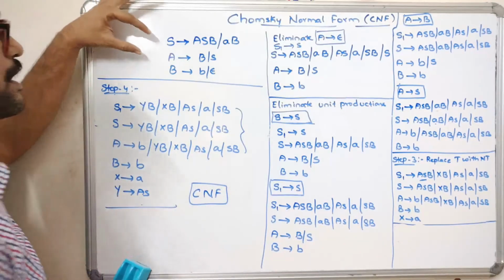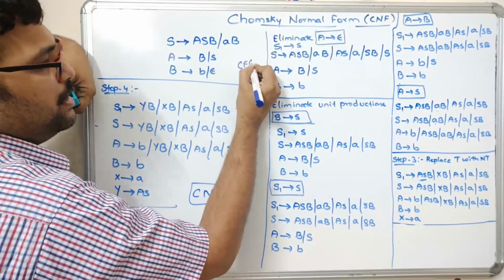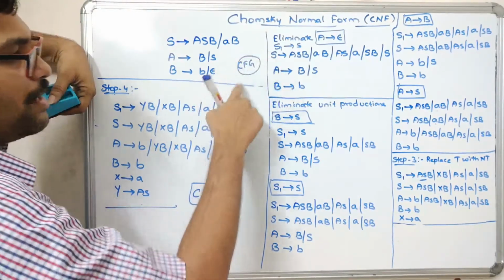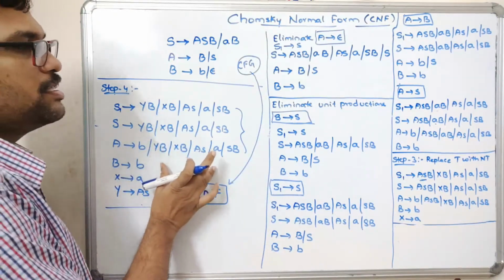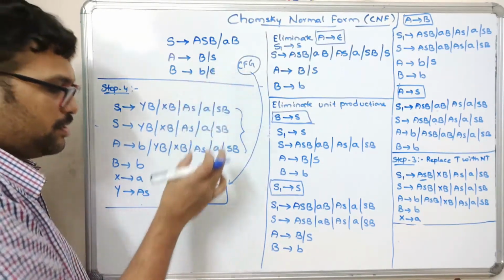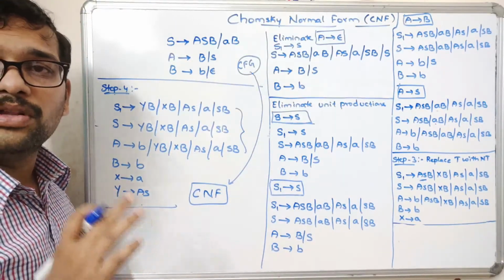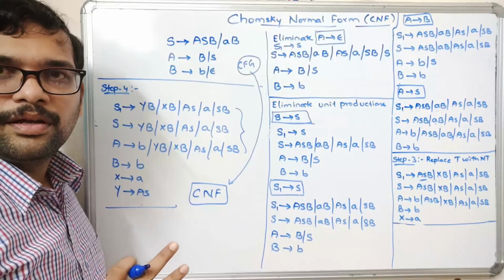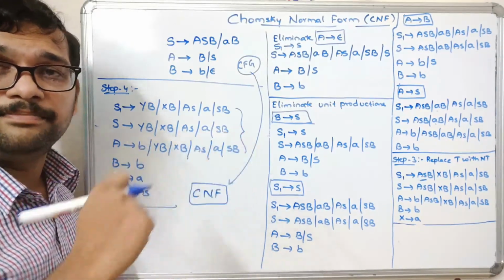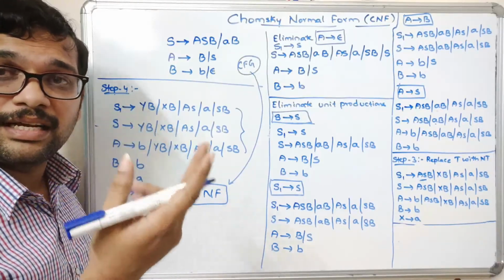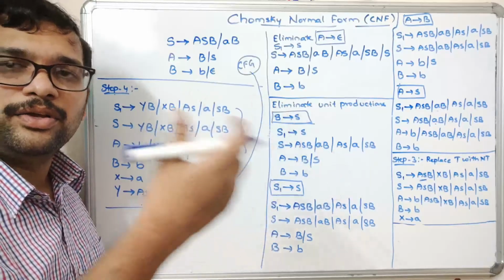So we are converting the given CFG to the CNF. These are the productions after converting the given CFG productions to CNF. Just follow the 4 steps. First step, replace the right hand side start symbol by a new production. Second step, simplify the CFG by removing the useless, null and unit productions.